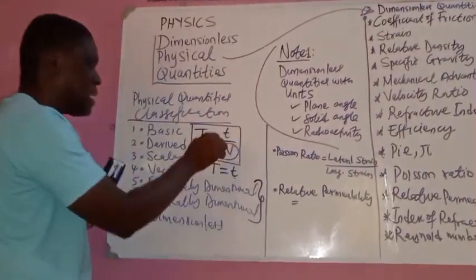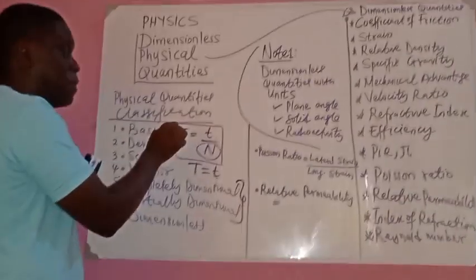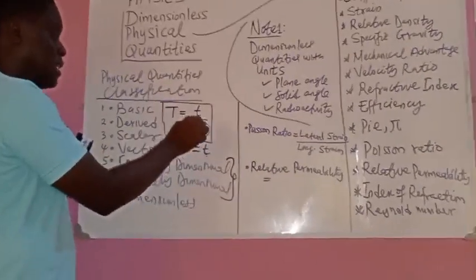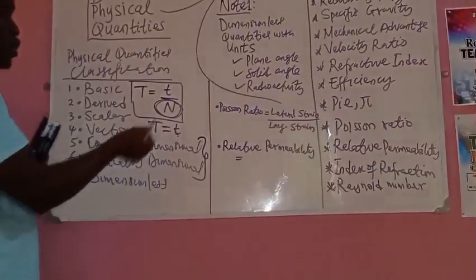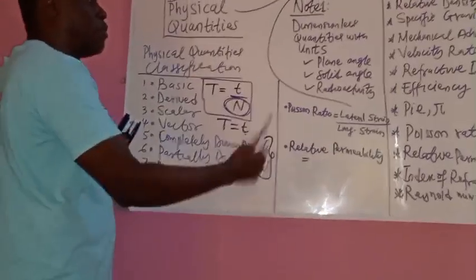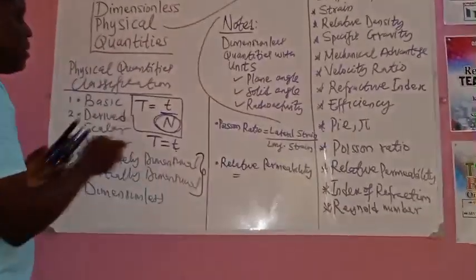Okay? So you can see that here, in deriving the formula for time and the period of oscillation, it is partial. We couldn't substitute any dimension or unit for this n because it's not part of the basic. It's not basic. So it disappeared. You take it as just 1. Even though the number of oscillations will be 20, in dimensional analysis, you will take it as 1. So this formula, as far as it's concerned, is partially dimensional.